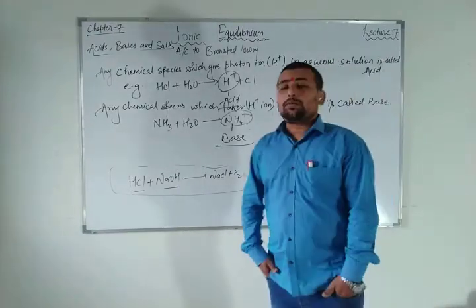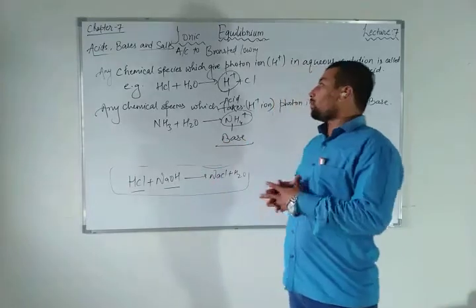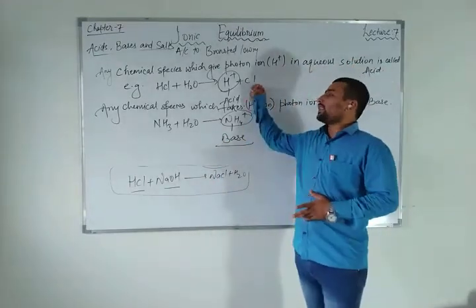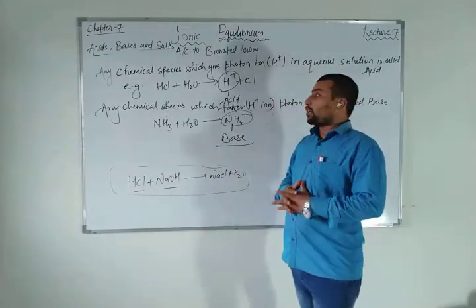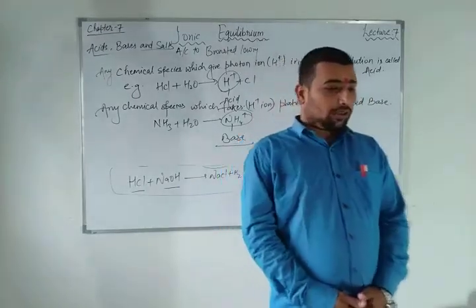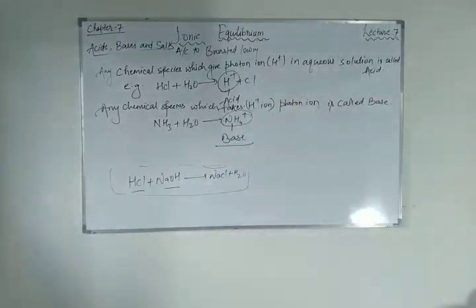Whenever you talk about the Lowry-Bronsted acid-base theory, you have to remember in your mind that it is about accepting or donating a proton.